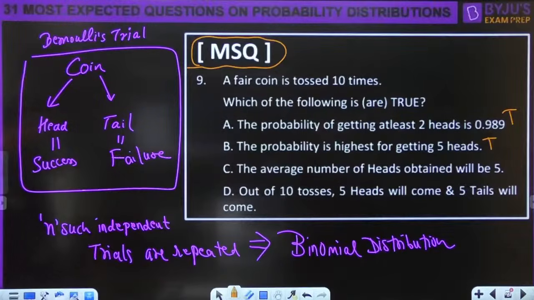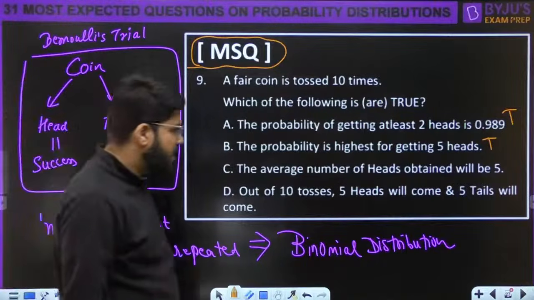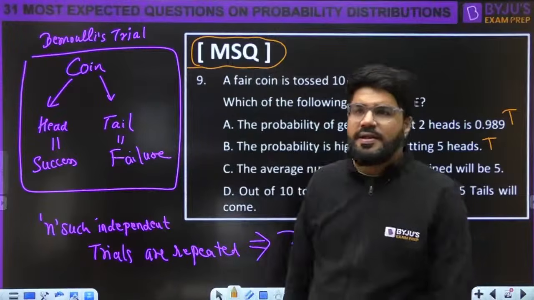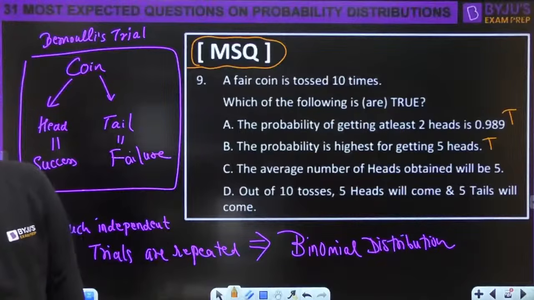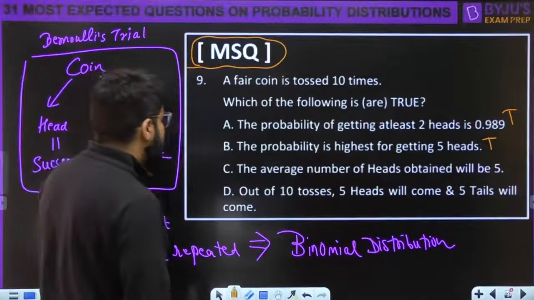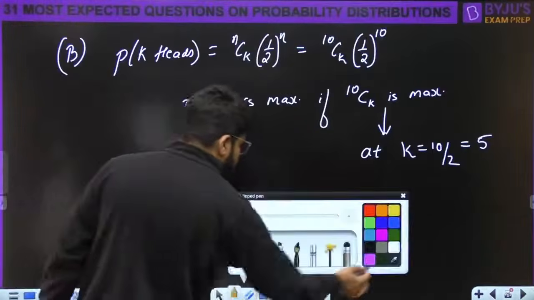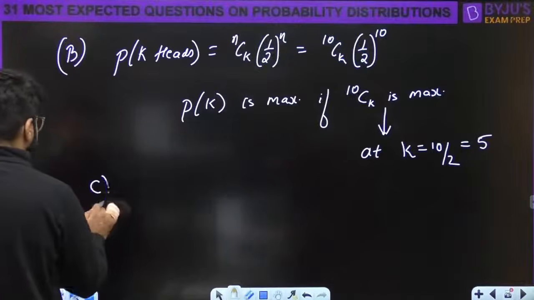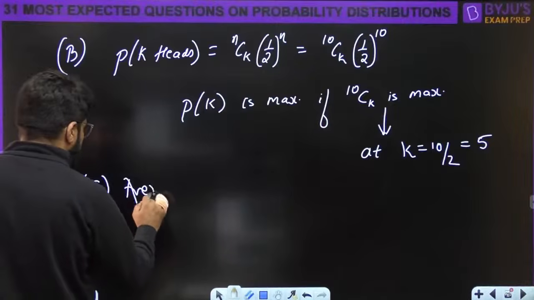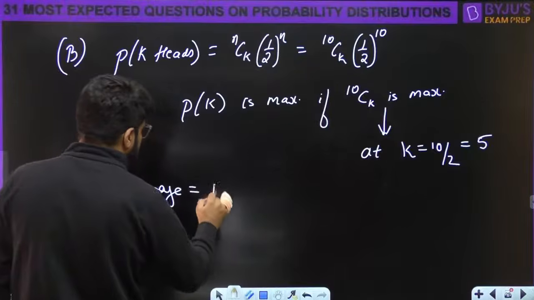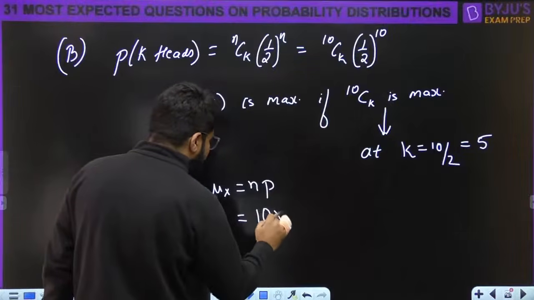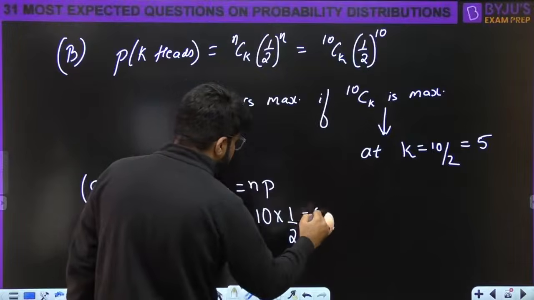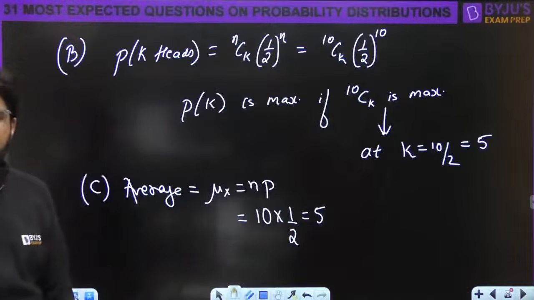Average number of heads obtained will be 5. Hey, average, mean value. Option number C, average, that is known as the mean value. And what is the mean formula for binomial? np. Here n is 10, p is half, so it is 5. So average 5 heads? Yes, true.